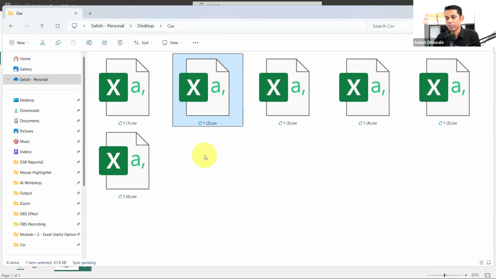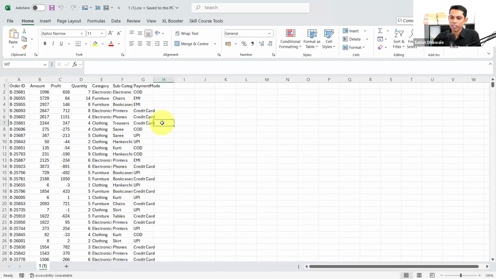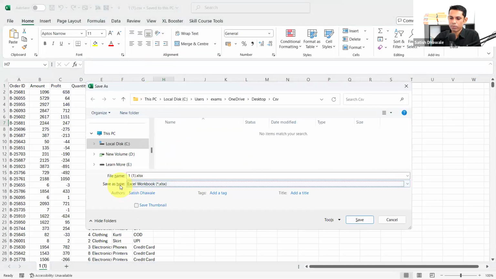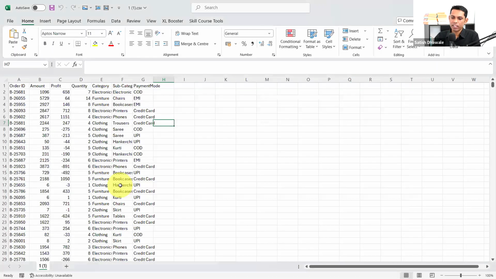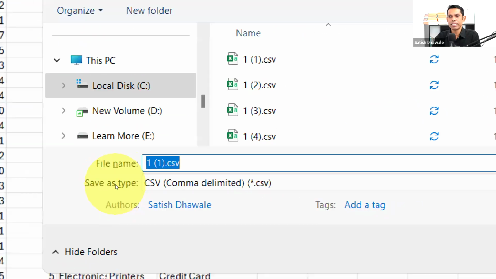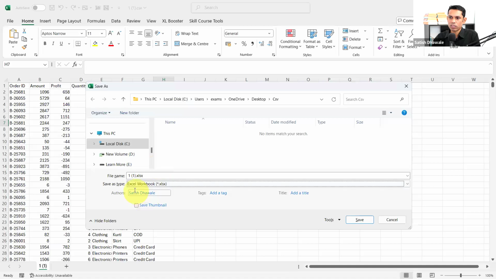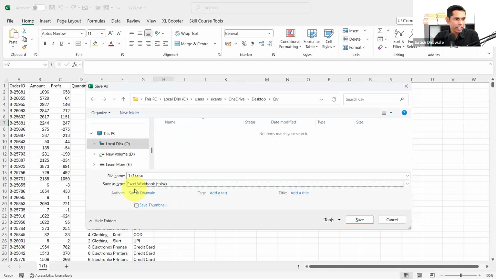This is the situation: there may be 50 CSV files. In order to convert them into Excel, you have to open each file, press F12, and change the save type to XLSX. Look here at what I did. I opened the CSV file and pressed F12. You know that F12 means Save As. Then Save as type allows you to change the type of this file. Currently it is a CSV file, but I want it in XLSX format.